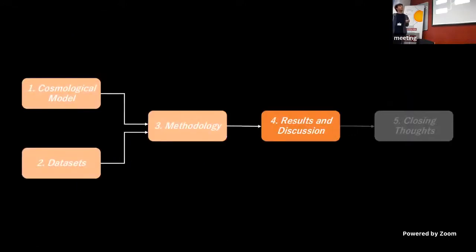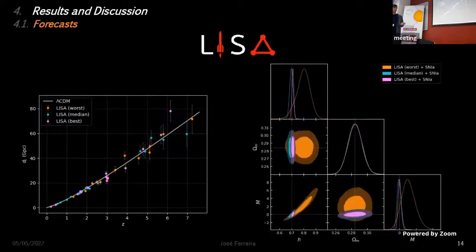Okay, so what results have we obtained in our analysis? First, let's start things off with LISA. On the left, you can see the catalogs, and on the right, you can see the constraints. You can see that the worst LISA forecast is significantly worse than the median, which is in pink, and the best, which is in blue. The worst is in orange. By contrast, the median and the best catalog are very similar to each other.